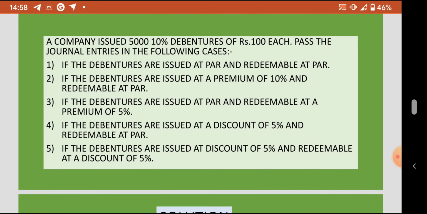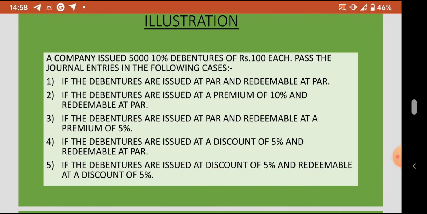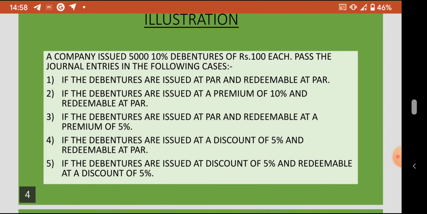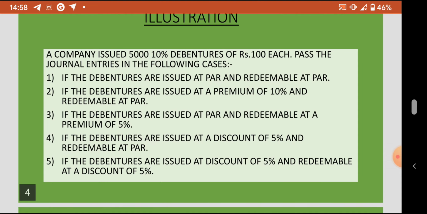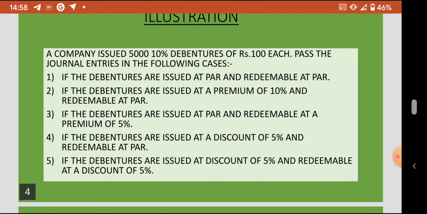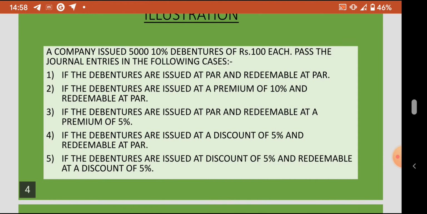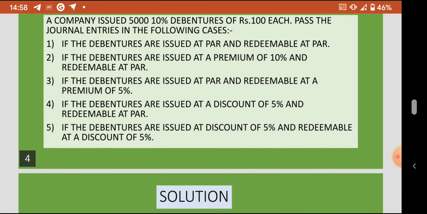Third, if the debentures are issued at par and redeemable at a premium of 5%. Fourth, if the debentures are issued at a discount of 5% and redeemable at par. And lastly, if the debentures are issued at a discount of 5% and redeemable at a discount of 5%. Let us pass the journal entries one by one depending upon the situation.